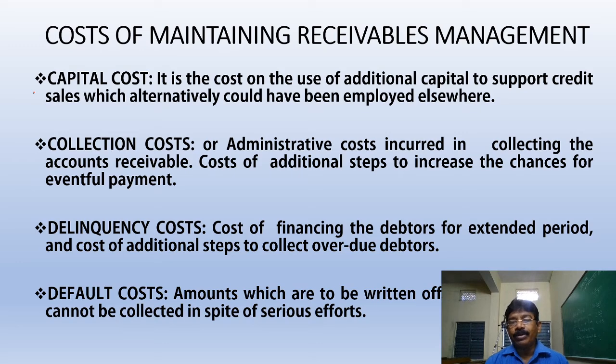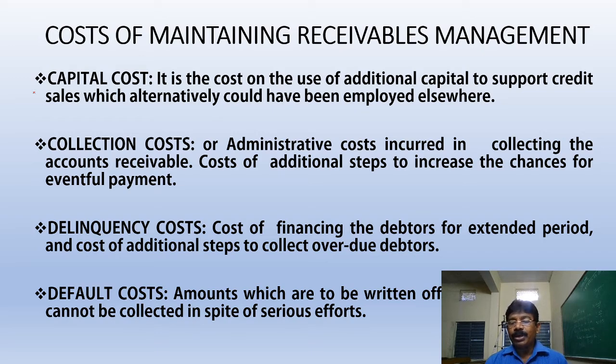That cost should be borne by the bank. Even after the duration of the loan is completed, it is unable to collect the money. That's why a third party will take over. So those costs are called delinquency costs.